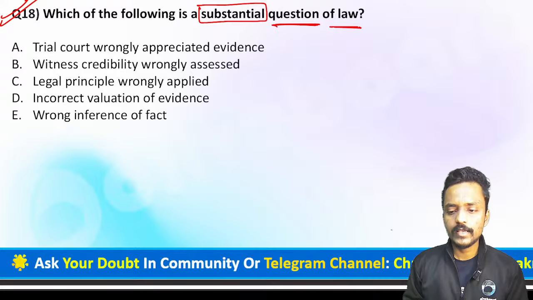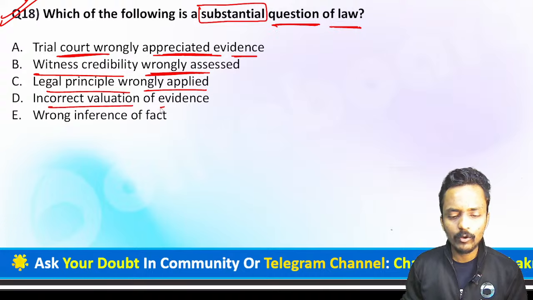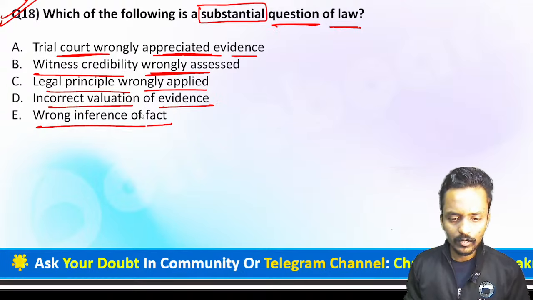The first statement is saying the trial court wrongly appreciated the evidence, witness credibility was wrongly assessed, a legal principle was wrongly applied, incorrect valuation of the evidence, wrong inference of fact. So what do you think right now? Can I say this is when the legal principle is wrongly applied?